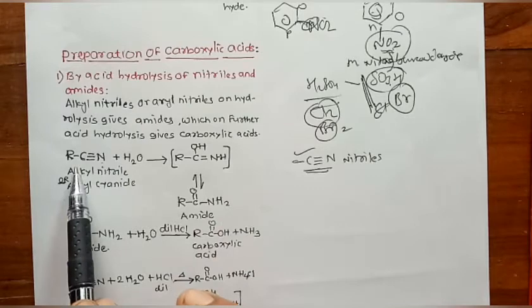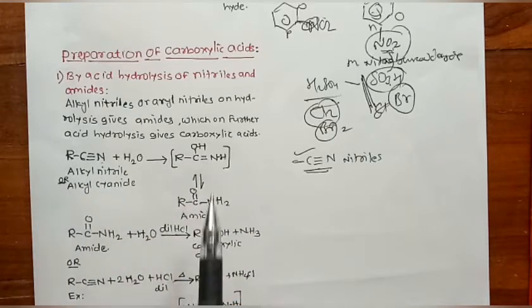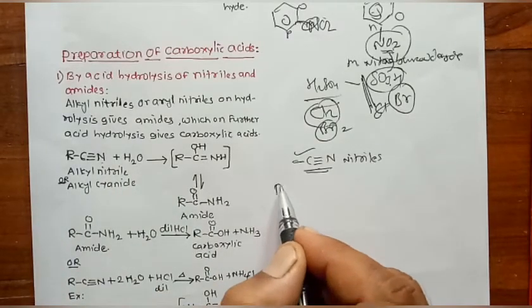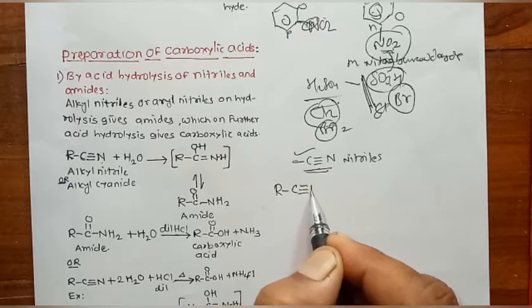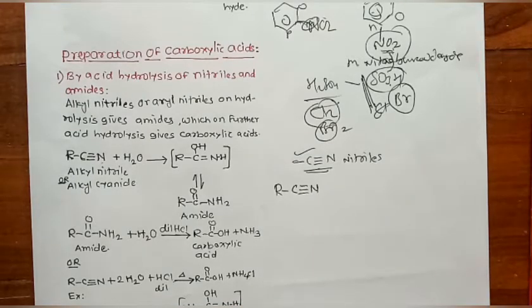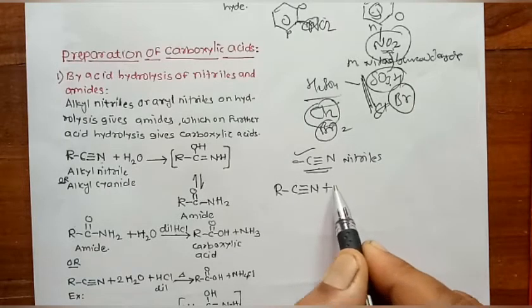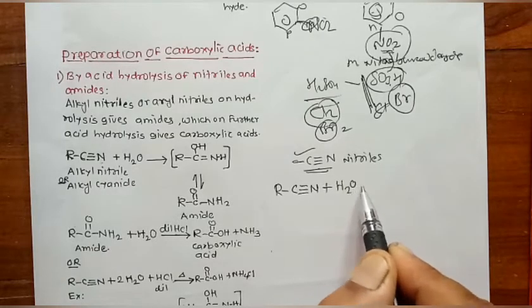I have taken one general example like this. RC triple bond N is known as alkyl nitrile or alkyl cyanide. On hydrolysis, addition of a water molecule takes place.